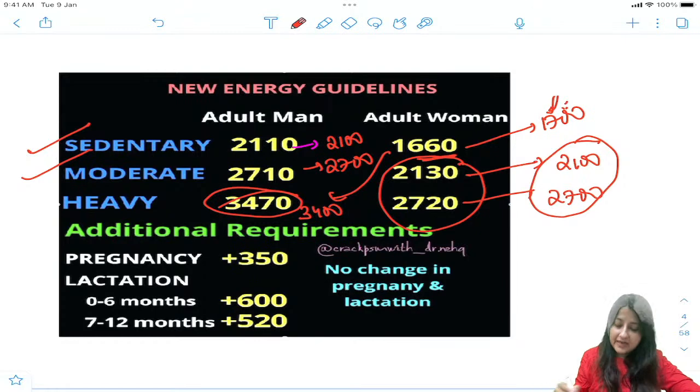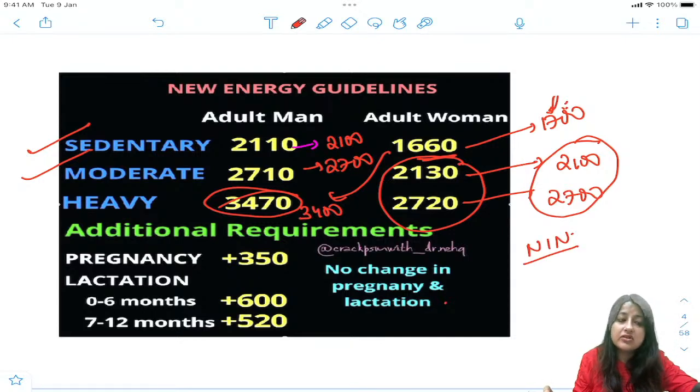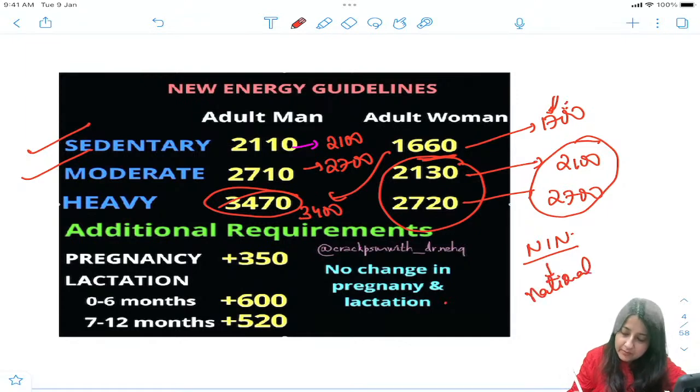Now what about pregnancy? All these are no change in pregnancy and lactation from previous guidelines. All this is according to NIN, National Institute of Nutrition. This information is according to the National Institute of Nutrition, guys.